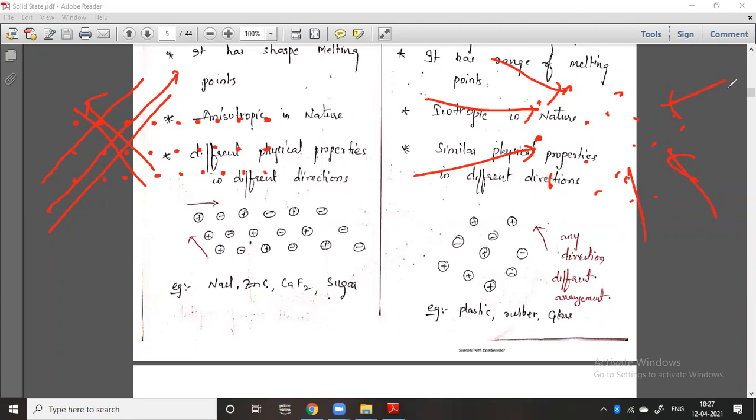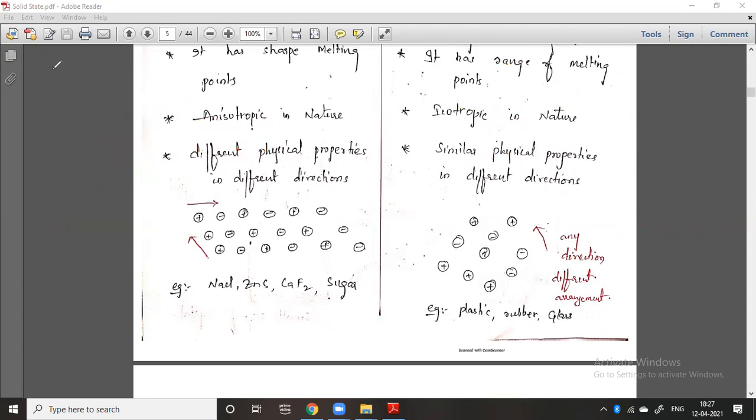You cannot get a particular arrangement. Definitely you will get a different mixed configuration. I will tell you exactly here by taking one example. Let us take the first example, minus plus minus. You can simply take it as sodium chloride like this. I will take the sodium first and chlorine minus.